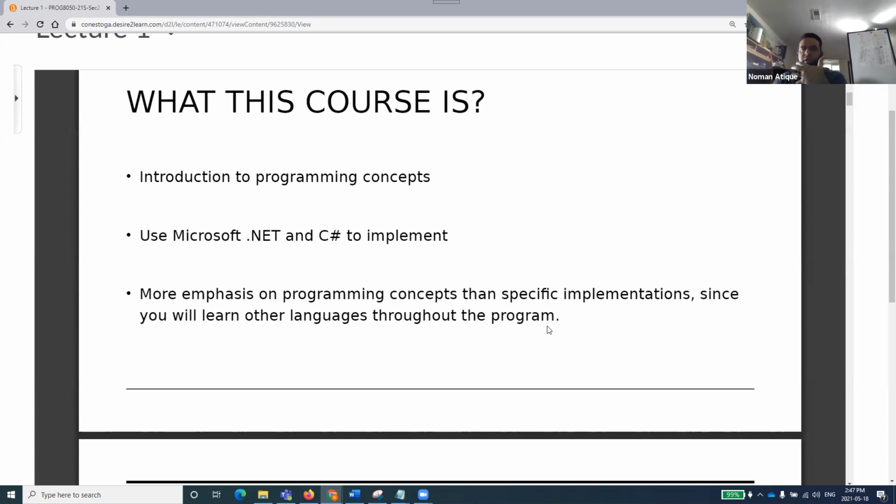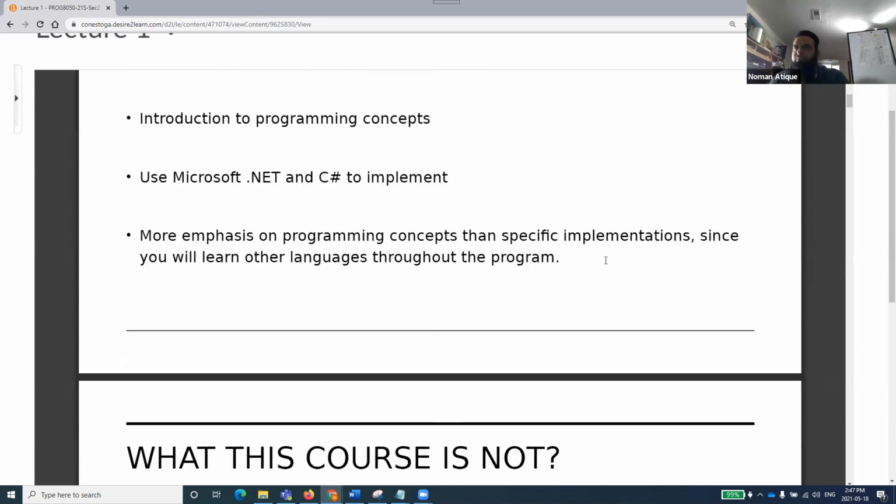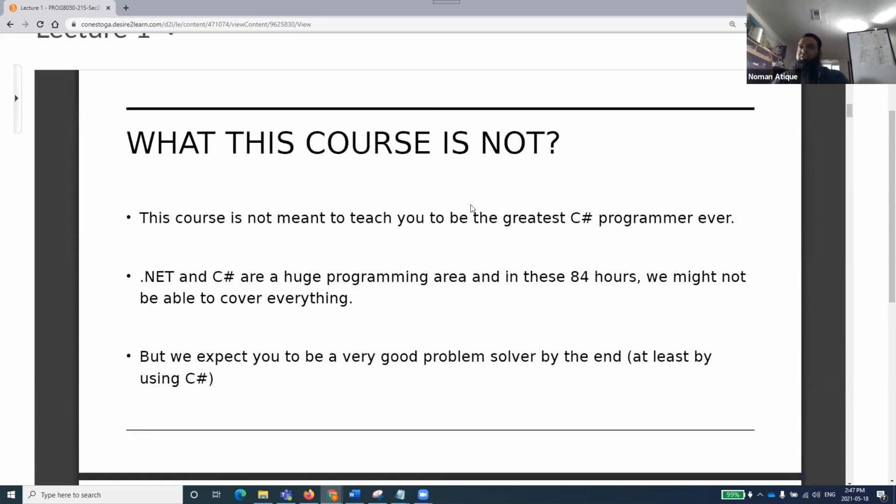So you need to focus on your problem solving skills. And as I promised, I will be giving you some exercises, some food for thought, and you will try to learn those things.